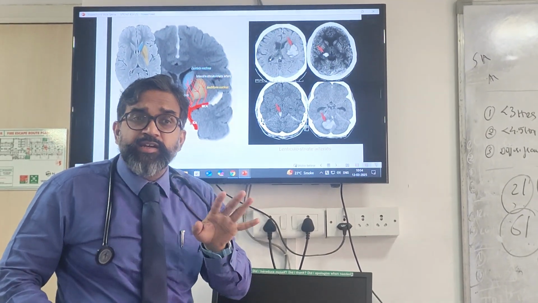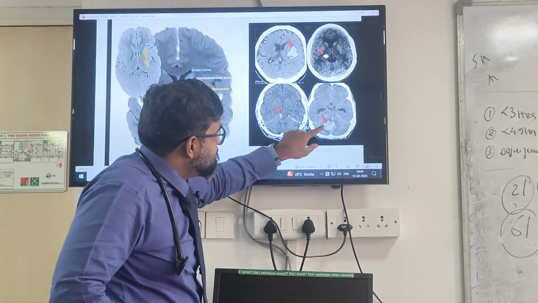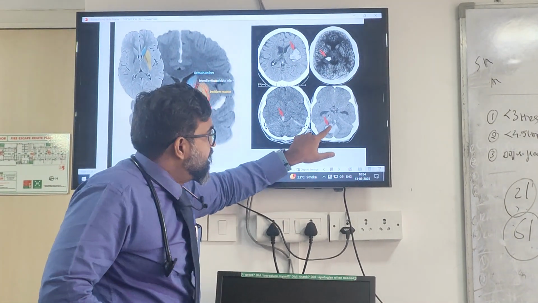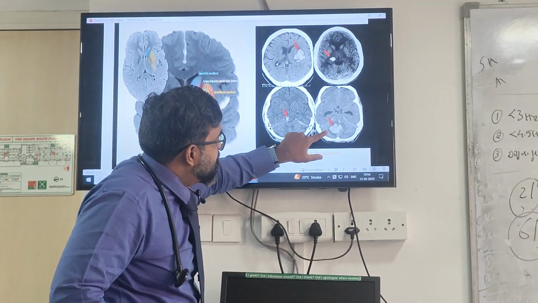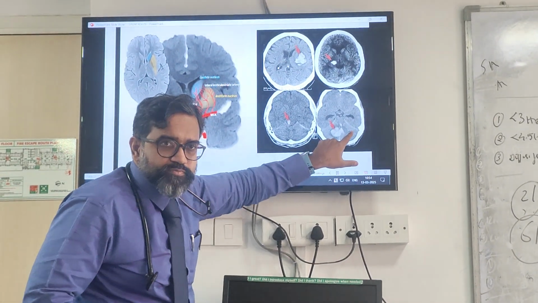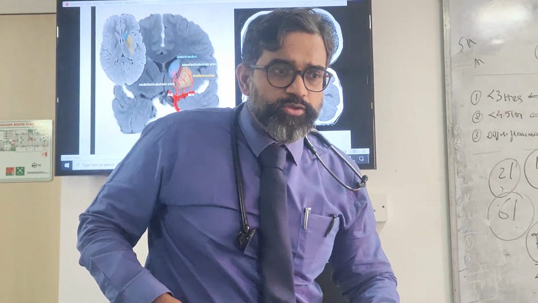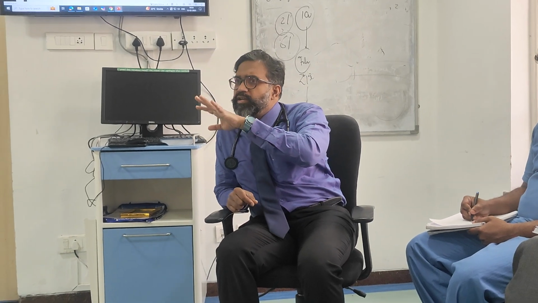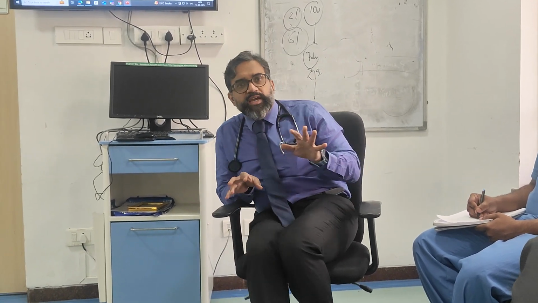The fourth is called the island sign. What is the island sign? When there are at least 3 separated areas of hematoma, with normal tissue in between. Here is one separate island, here is another separate island of this normal tissue. It is called the island sign. So you have the swirl sign, the dense and hyperdense sign, I don't remember what it was called, then the black hole sign, and then the final island sign. When you have all these signs, these indicate that there is a chance of hematoma expansion.